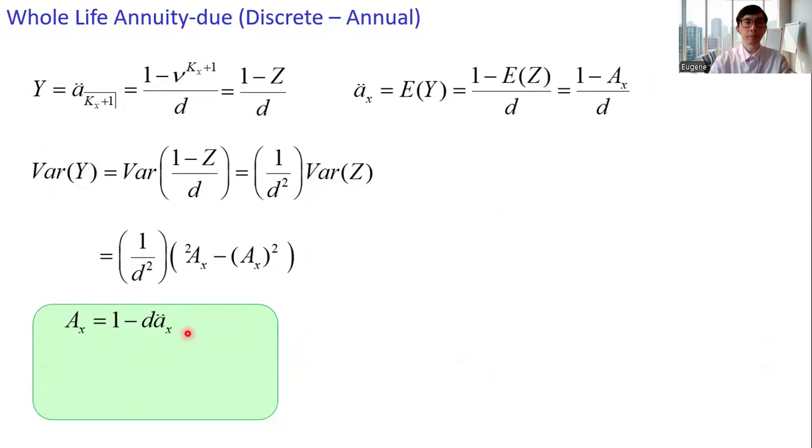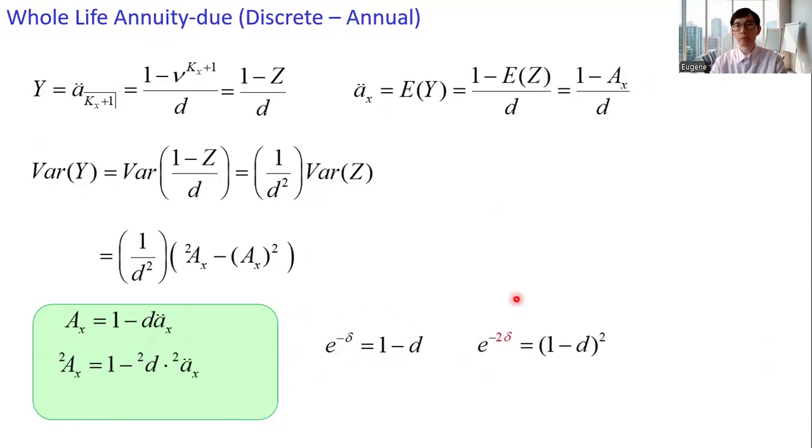We have this relationship. The second moment, the pre-superscript 2 A x, the second moment for the whole life insurance, equals 1 minus pre-superscript 2 d times the pre-superscript 2 ä x. And recall the definition of this pre-superscript: we evaluate the delta in the first expression, replace this delta with 2 delta, then we get the pre-superscript 2 here. And for the pre-superscript 2 d, we have the relationship e to the power minus delta, where delta is the force of interest, equals 1 minus d.